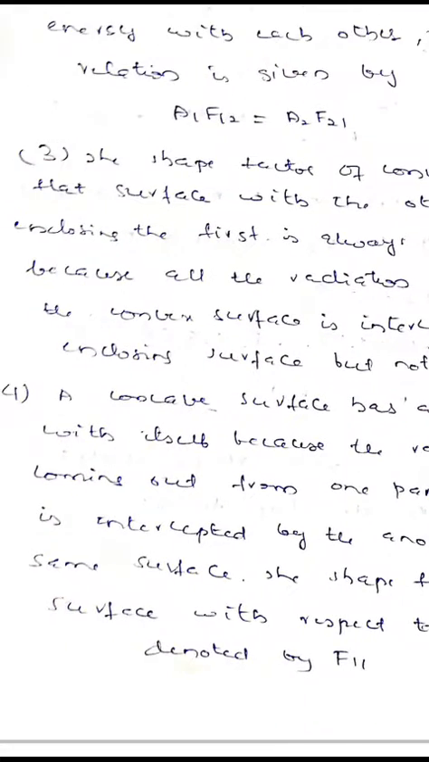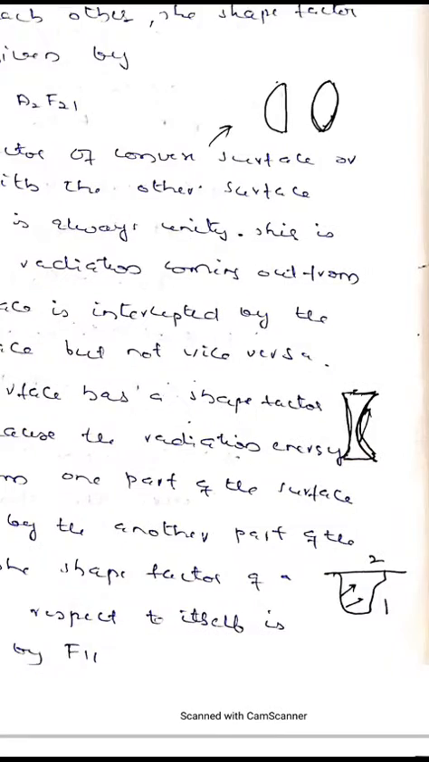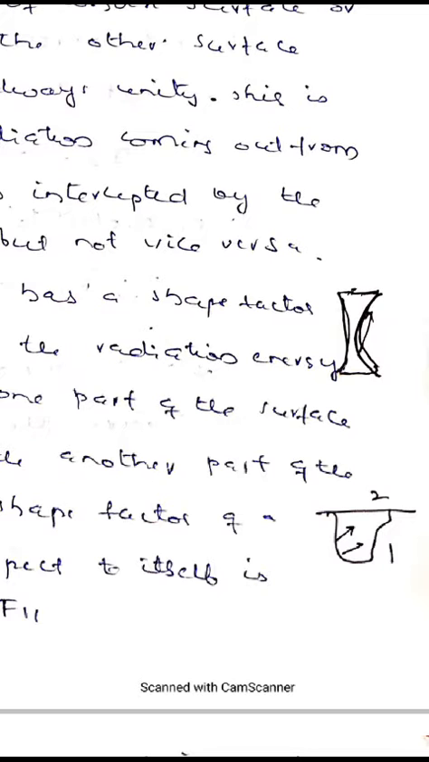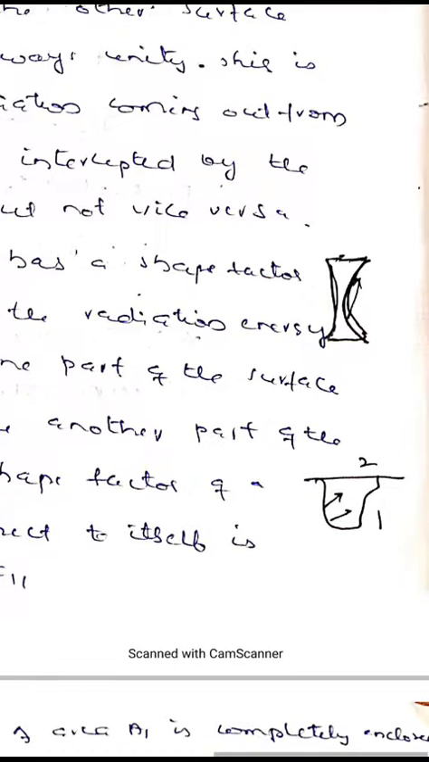Then a concave surface has a shape factor with respect to itself, because radiation energy coming out from any part of the concave surface is intercepted by the other part of the same concave surface. And you can see an irregular cavity here. It is enclosed at the top by a flat surface. The irregular cavity has a shape factor with respect to itself.